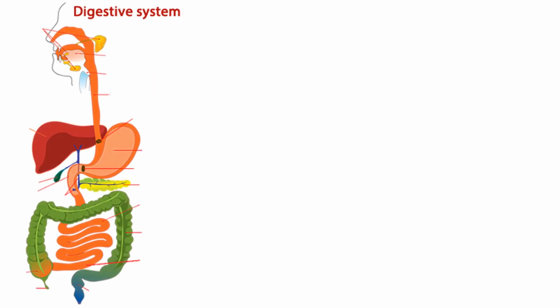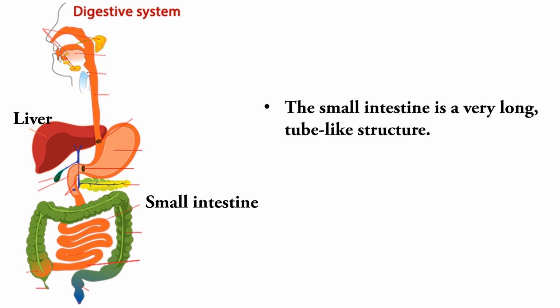As you can see in the picture, the small intestine is a long tube-like structure coiled like a spring. It produces a digestive juice. There are two other organs near the small intestine, liver and pancreas. The liver produces a digestive juice called bile, which digests fat into simpler forms. The pancreas secretes pancreatic juice, which digests carbohydrates and proteins into simpler absorbable forms.